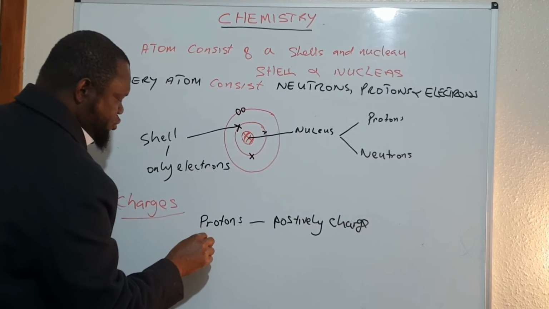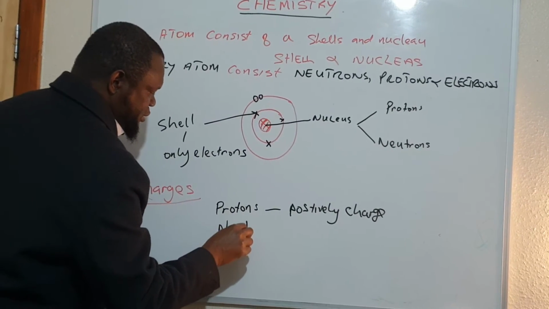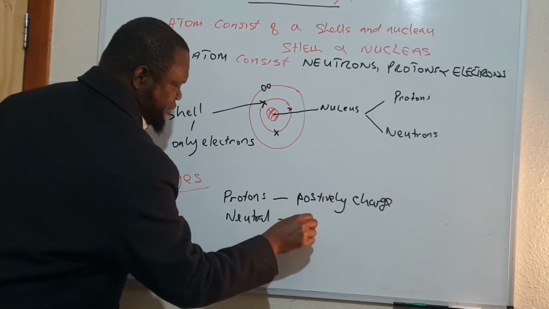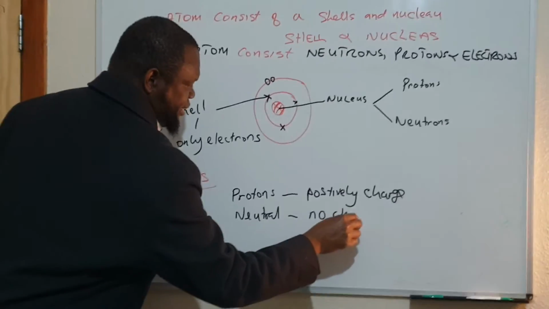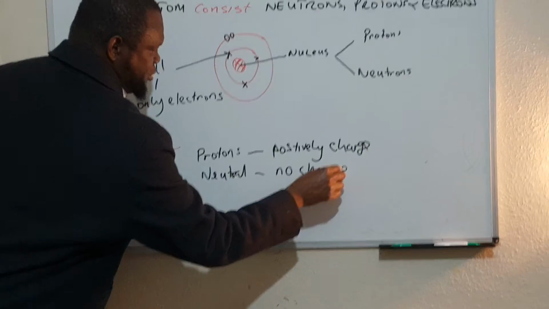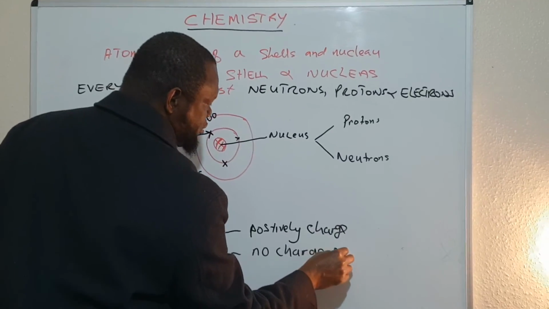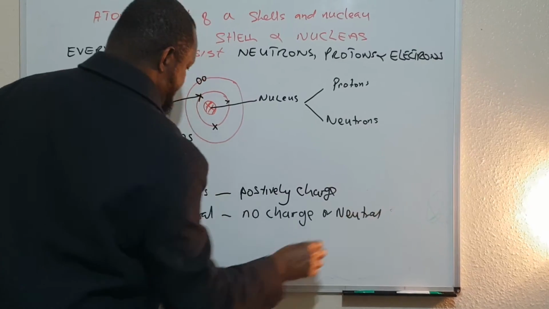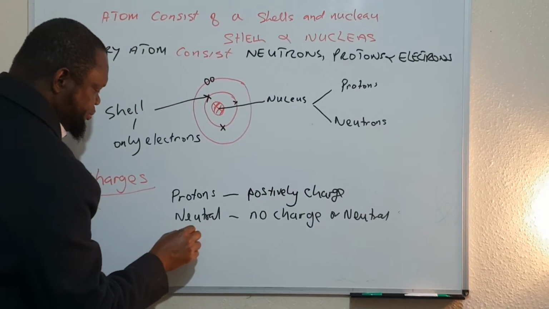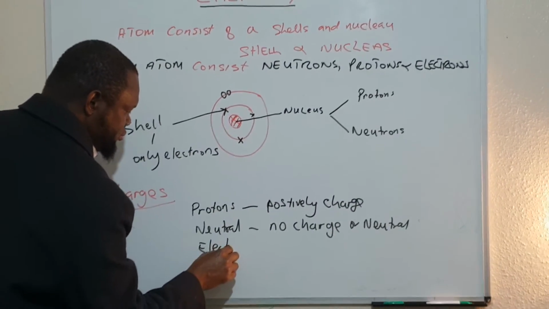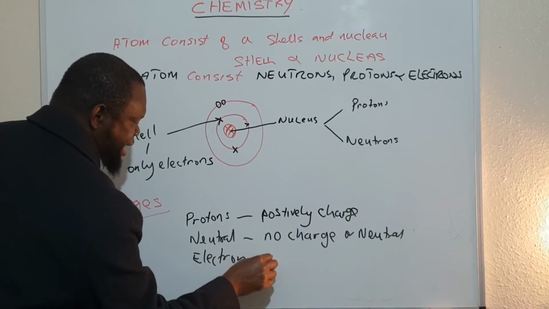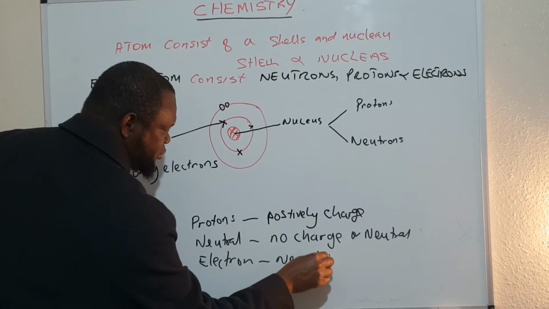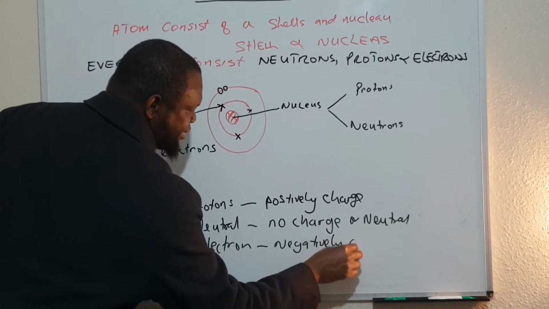Neutrons have no charge. They are neutral. And the electrons are negatively charged.